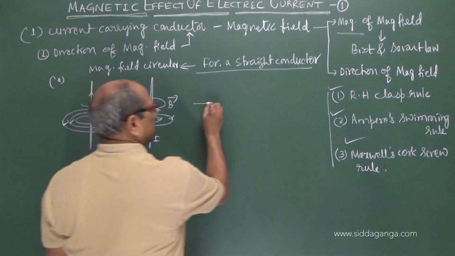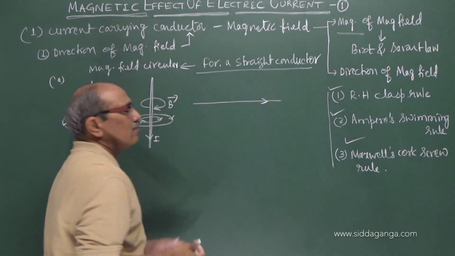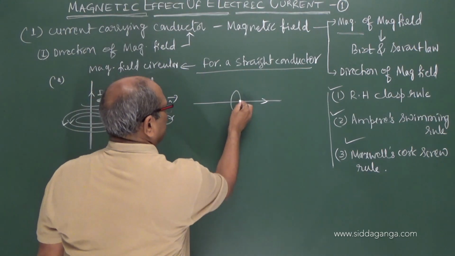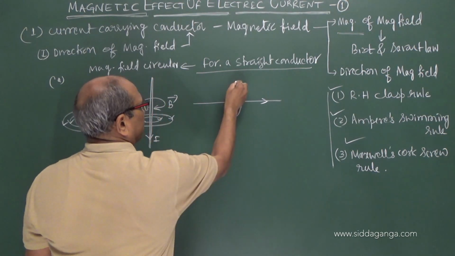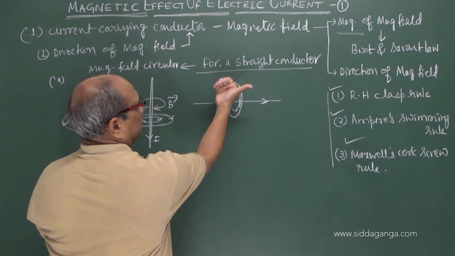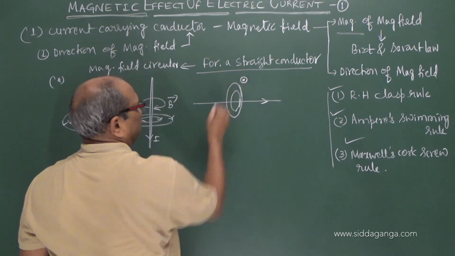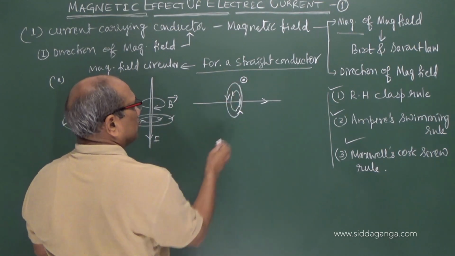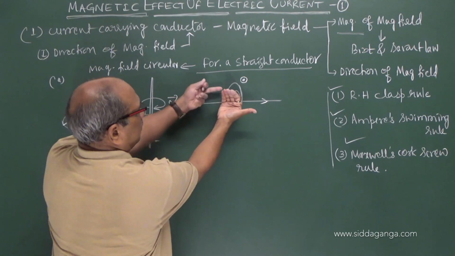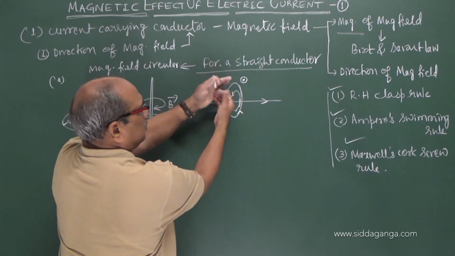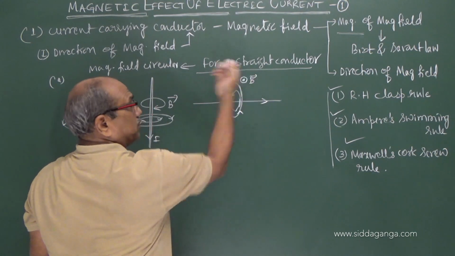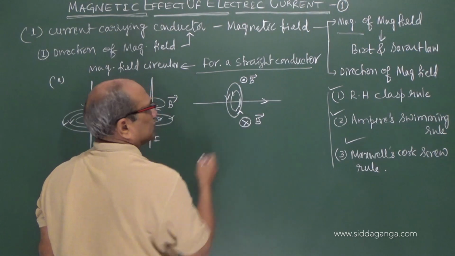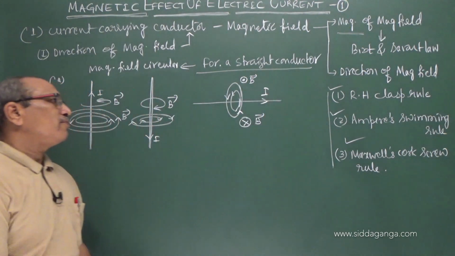Or you can take the wire kept in this order. Let us think, now you are seeing the anti-clockwise direction. That means above the wire, the field is towards you, which I can show with a dot. And below, it is out of the board, perpendicular to the board coming out. It is the direction of B, out of the board or paper we are taking, and down it is into the board, when the current is of this form.